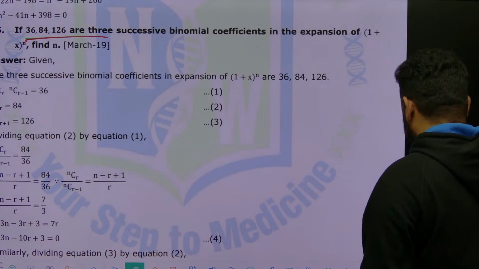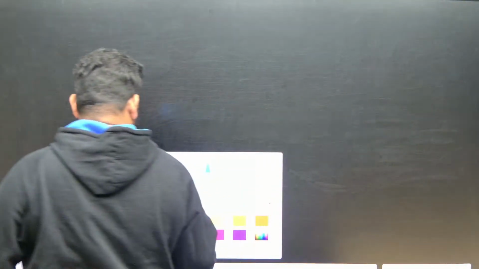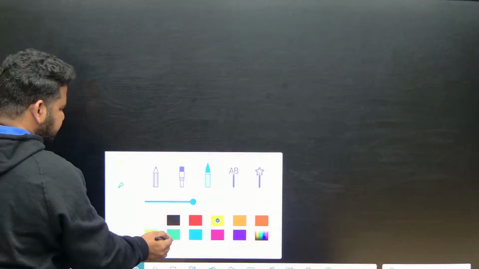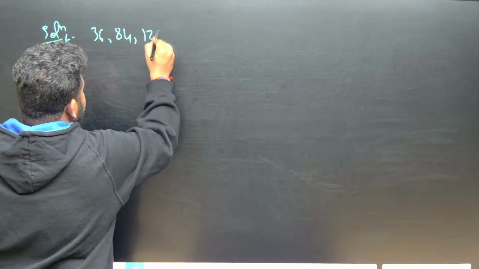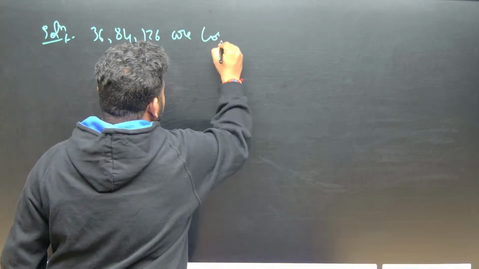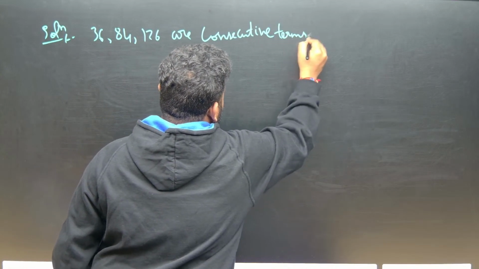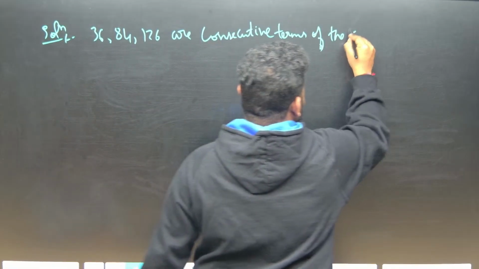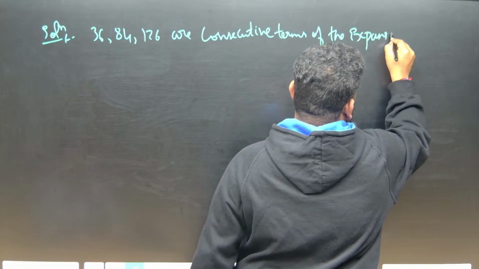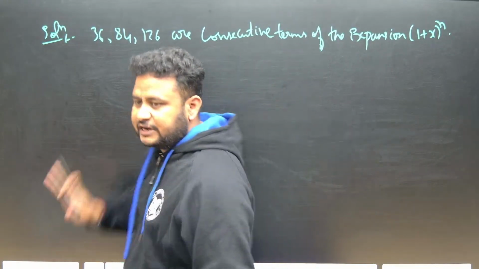So let us take this question. They are asking us to find the value of n. Let us take the solution. 36, 84, 126 are consecutive terms of the expansion of (1 plus x) to the power of n. You have to write this mandatorily in every question, based on the question. Although they have only given it, you have to write it.